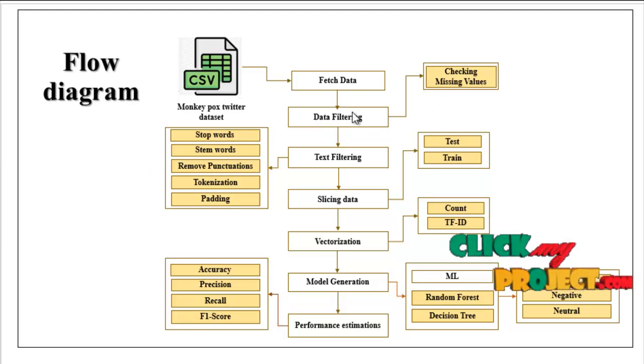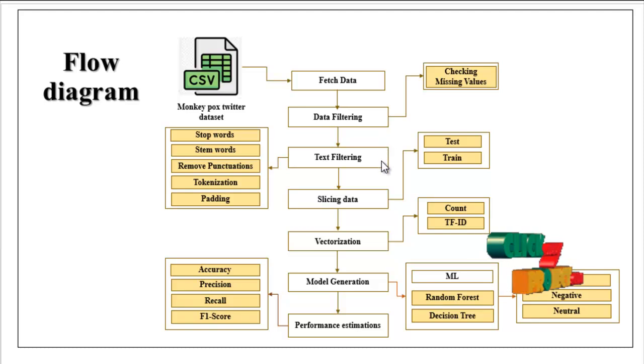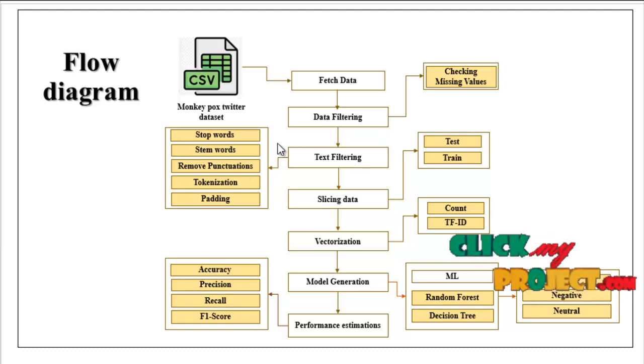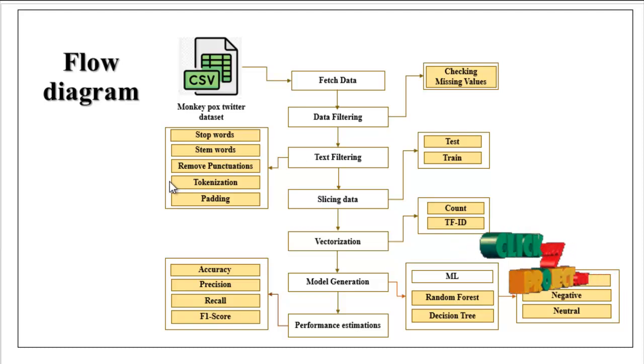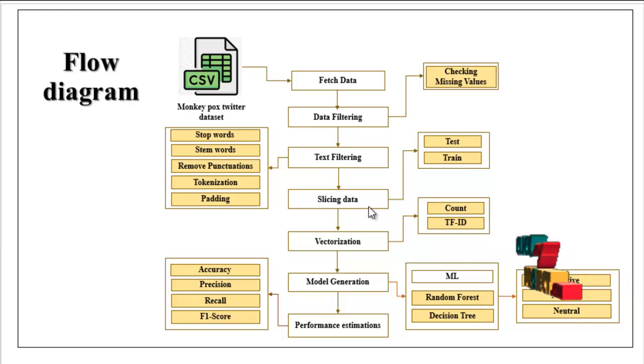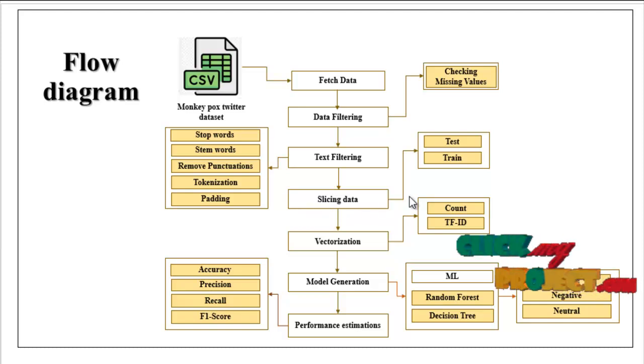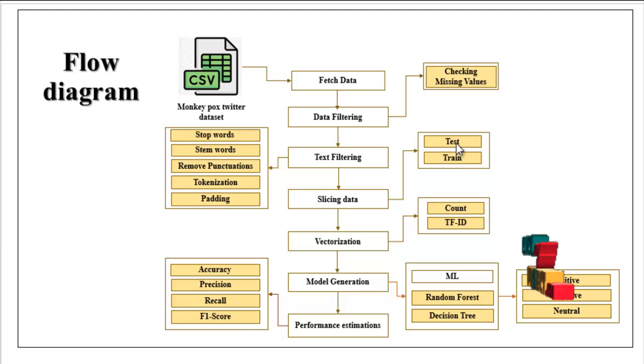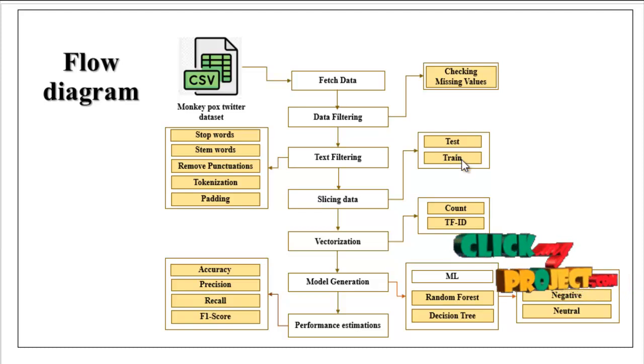The filtered data is carried to the text filtering module. Here we remove stop words, punctuations, and apply tokenization and padding. These are the NLP techniques. After filtering, the text is carried to slicing data. Slicing data means we split the whole data into test and train. Test data is used for prediction and train data is used for evaluation.